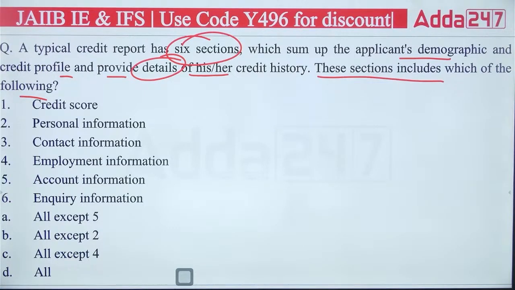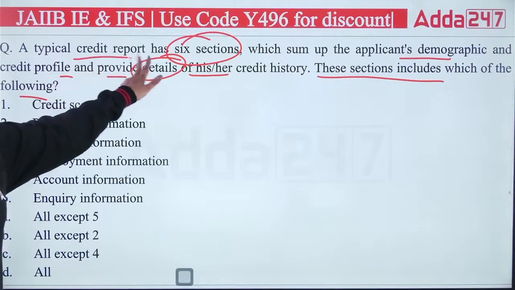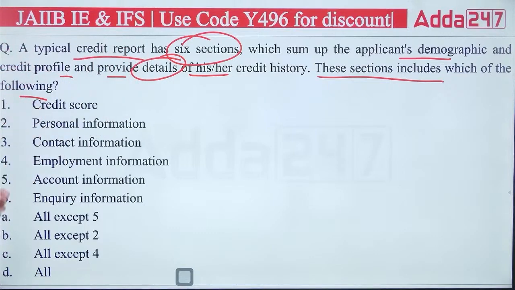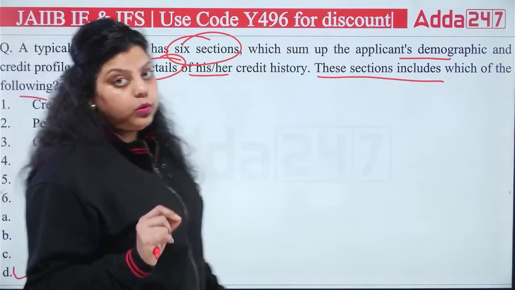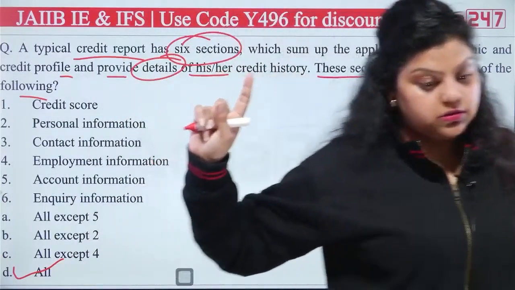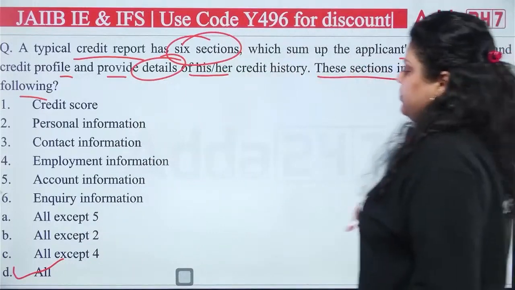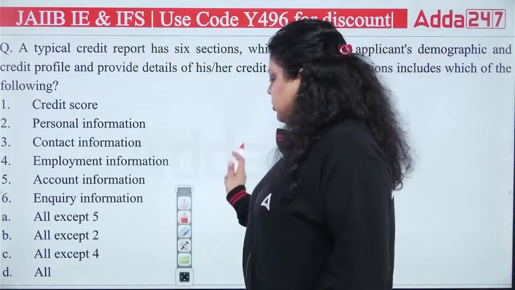First is saying credit score, personal information, contact information, employment information, account information, inquiry information. These are the 6 sections that will be in the credit report. And the right answer will be all. Actually, these are the right 6 sections which will be there in the credit report from your credit rating agencies. So D, that is all, will be the right answer.